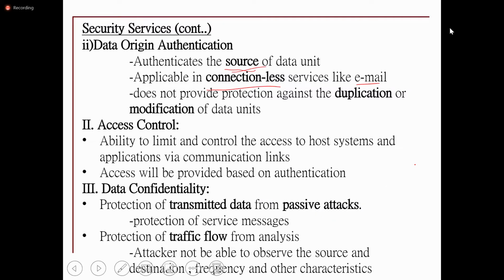If you consider data origin authentication, it will take care of the modification of messages attacks, which is again an active attack. Access control is another one. And data confidentiality provides security from unauthorized users. This service is also used for preventing some attacks, like the passive attack, traffic analysis.